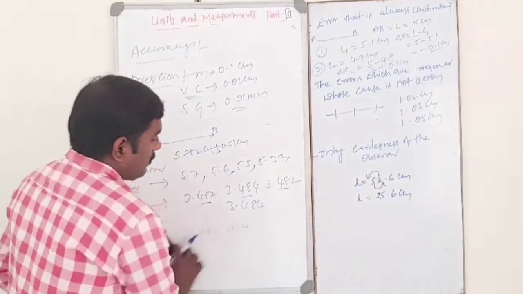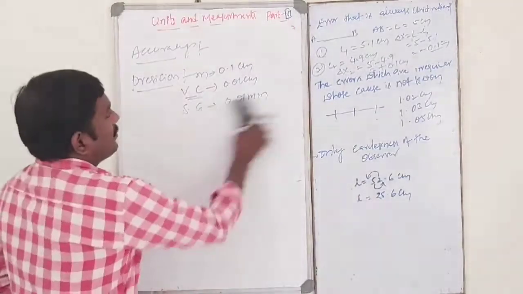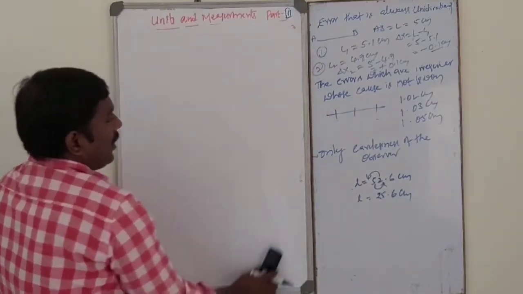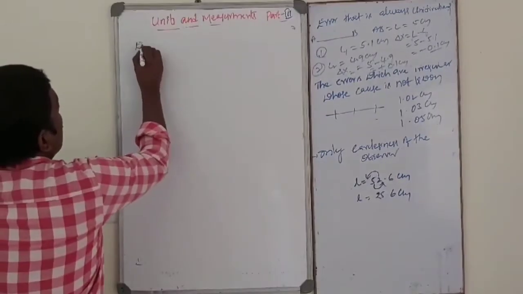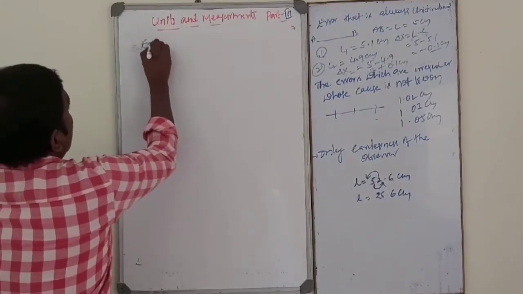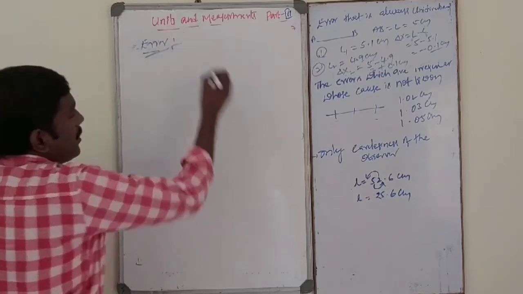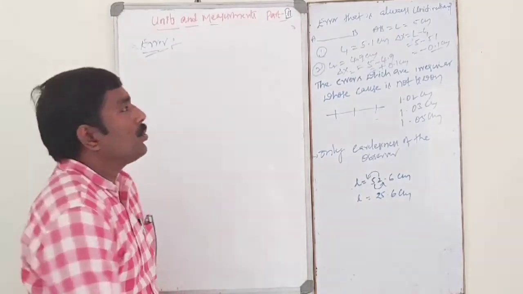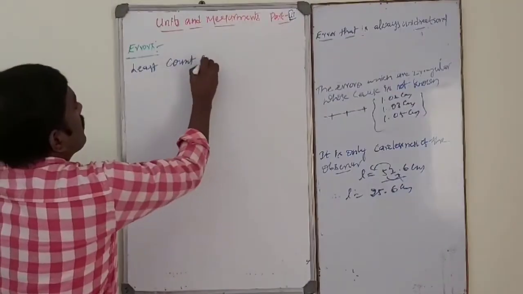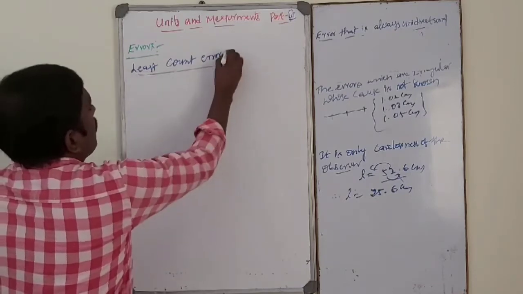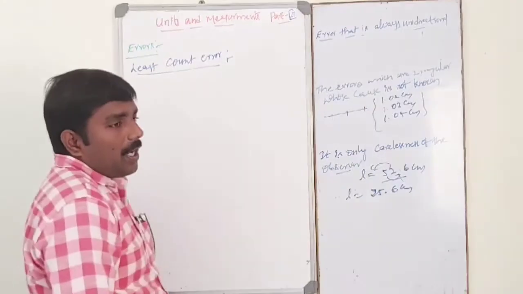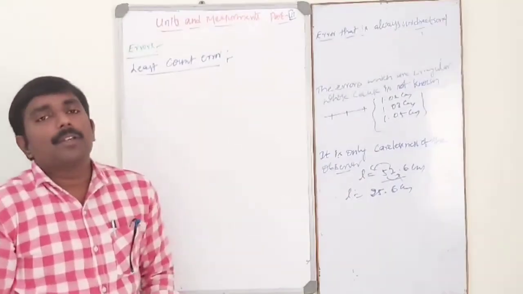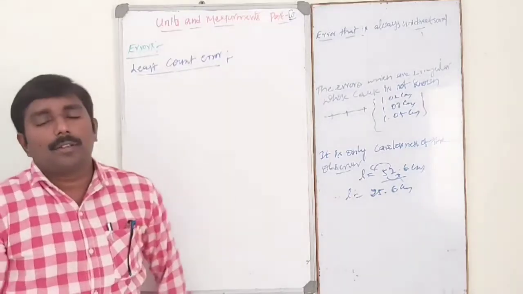Okay, next one: least count error. Simply, dear students, the difference between the true value and the measured value is nothing but error. Least count error: the error associated with the resolution of the measuring instrument is called least count error.